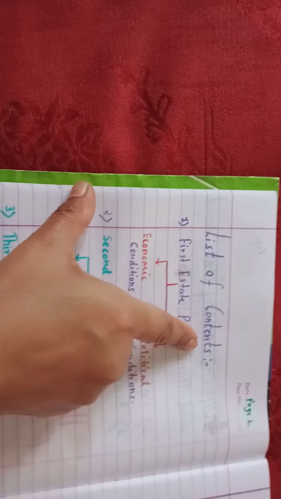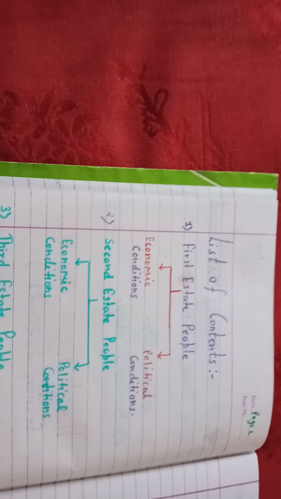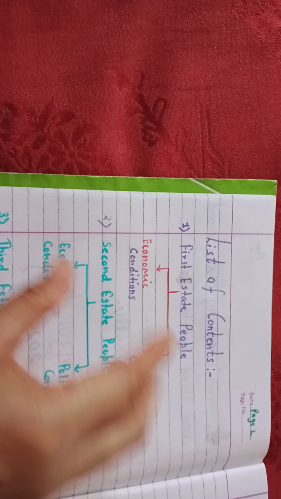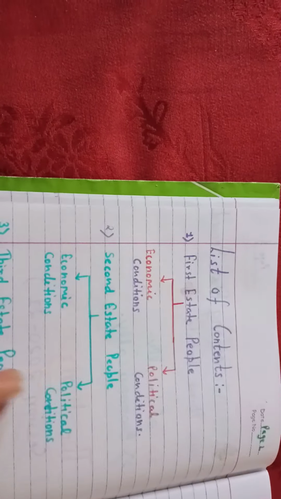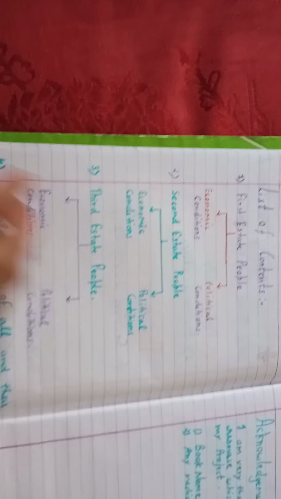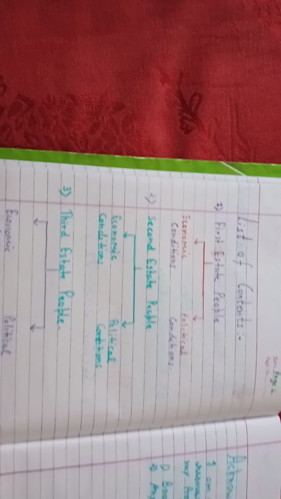Now on the second page you have to write the list of contents. As I have given you the topic, on the second page you will write what topics you are taking to define the project very well. Suppose you have to create the difference among the first, second and third state people.